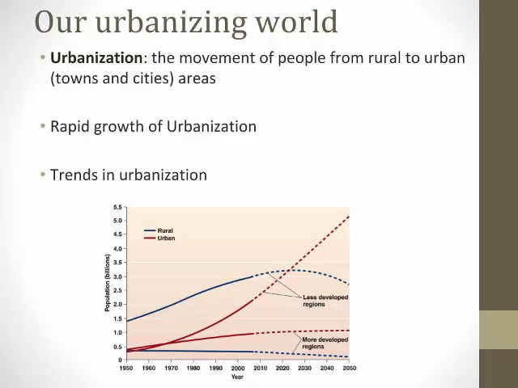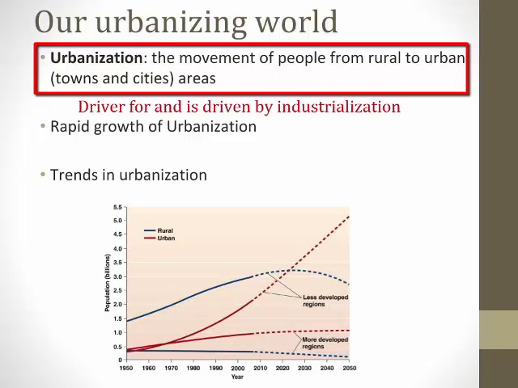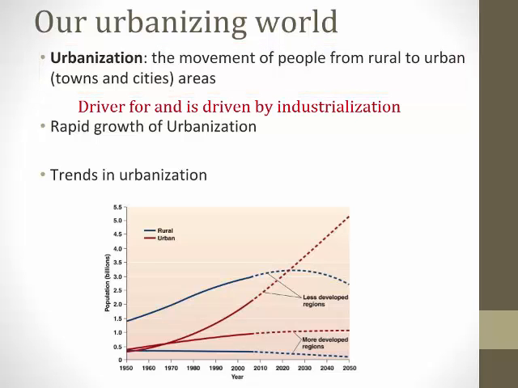In fact, 2009 was the first time in human history that more people lived in cities and suburbs than in rural areas. This movement from the countryside to cities and towns is called urbanization. Urbanization is both a driver for and is driven by industrialization. Urbanization is driven by industrialization because industrialization reduces the need for farmers, thus sending people to the cities to look for work. Urbanization also leads to technology advancements that boost production, thus urbanization spurs more industrialization.